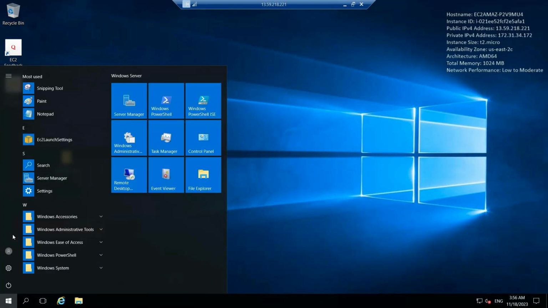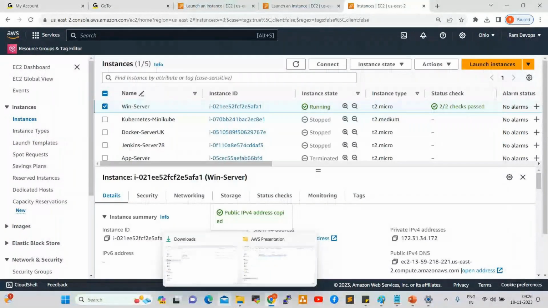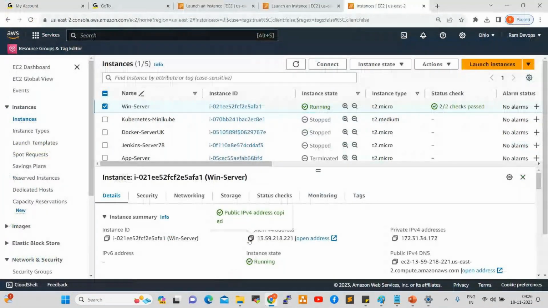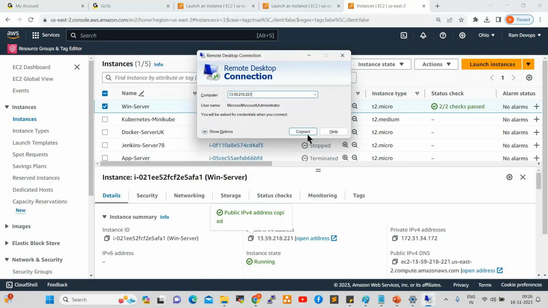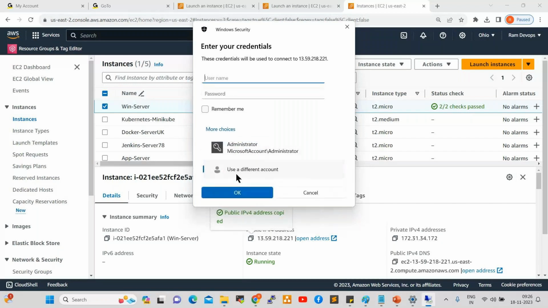Sign out. Now log in as DevOps user one. Copy public IP. Open RDP here. Paste your IP. Connect. More choices, use different account. DevOps user one. Here you can give the password. Click on OK.